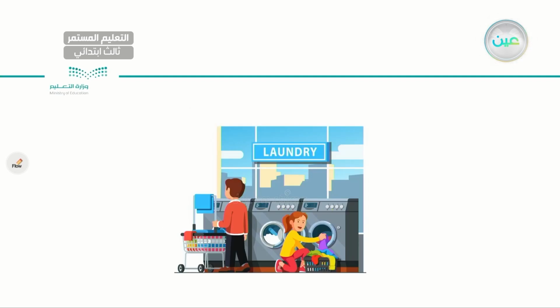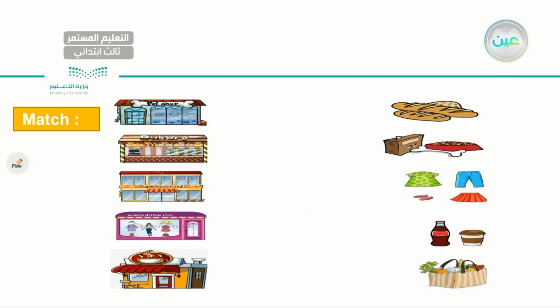And also we might need to go to this place. This is a laundry. Why do we need to go to the laundry? To wash our dirty clothes. So each and every neighborhood in our country has a laundry. Now here, as you can see, to your left I have all the shops. To your right, I have all the things that we might buy from these shops.